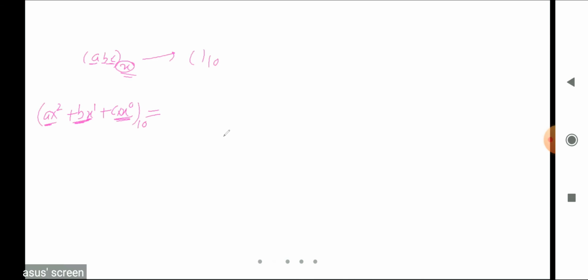Let's see some examples from another base to the decimal base. I want to convert from any other base to decimal. Let's see some examples. Yes, I have this binary number.